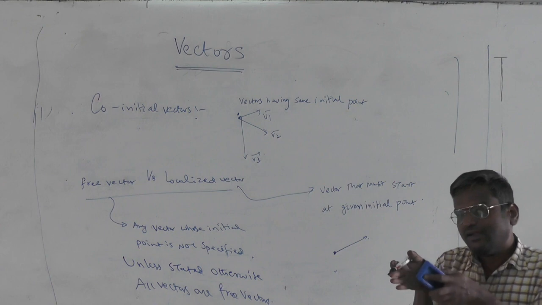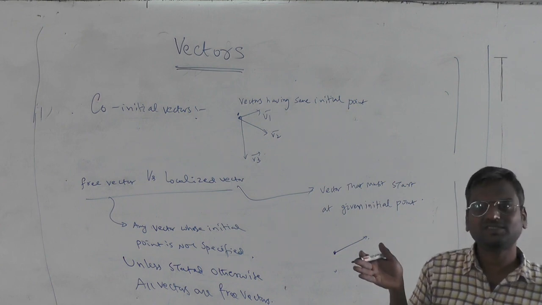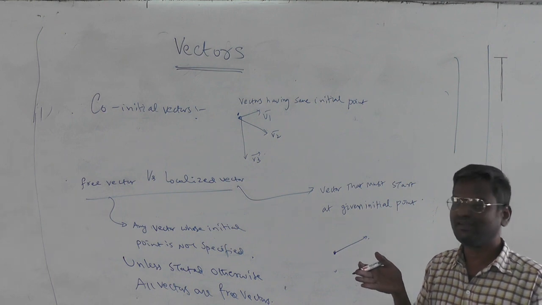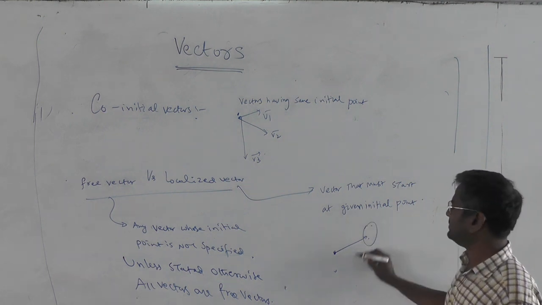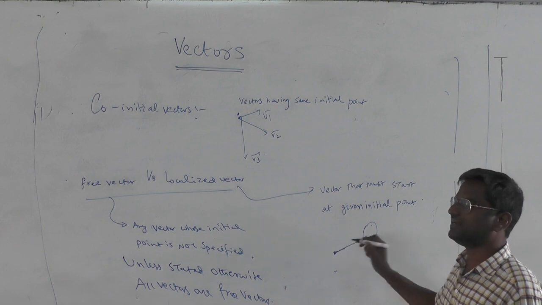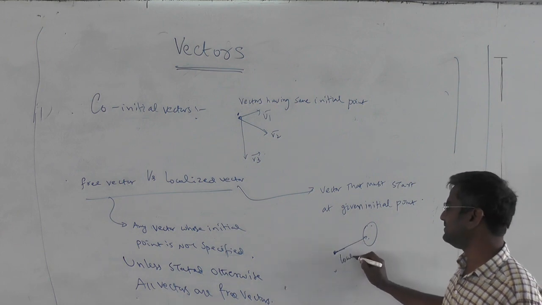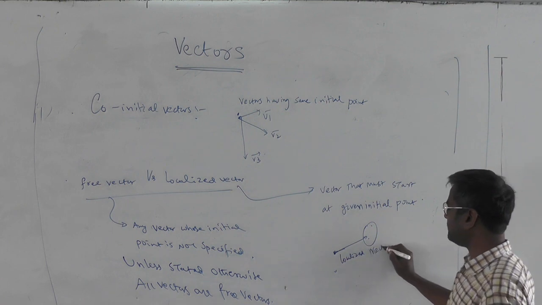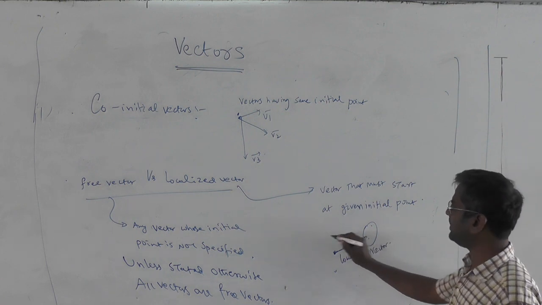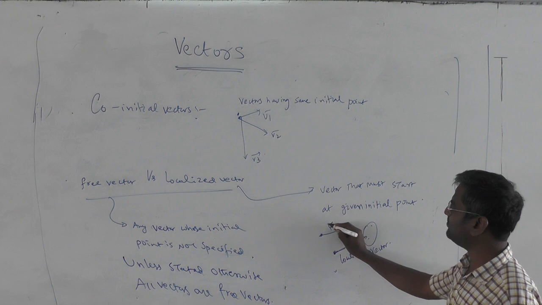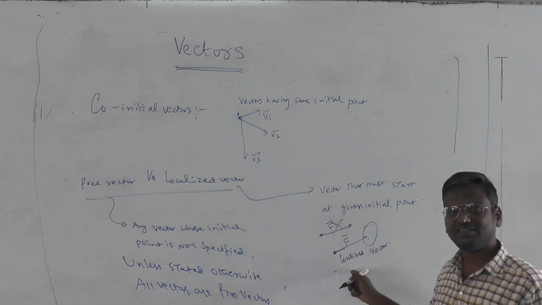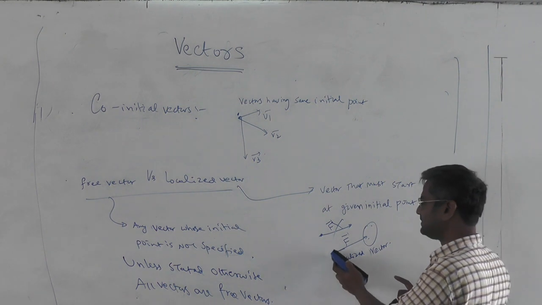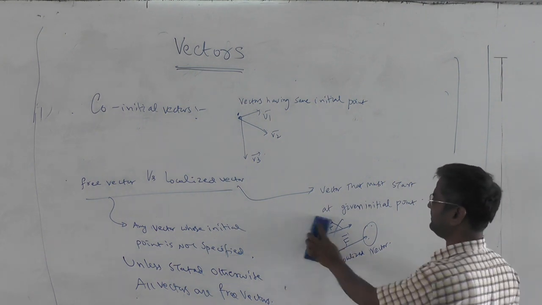You can't draw a parallel vector and say the force is acting along this line. No, it must act at this particular point. That means this is a localized vector, so you can't shift it. Suppose this is F bar, you can't call this F bar. That is wrong, because it is now a localized vector which must pass through the given initial point, say E.